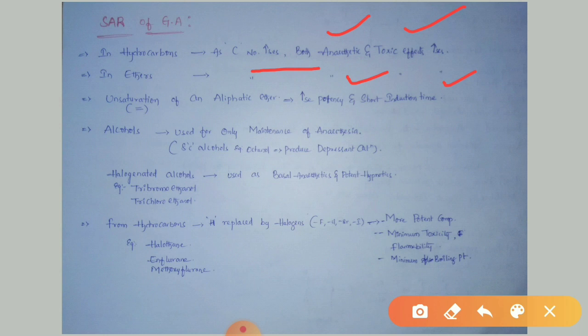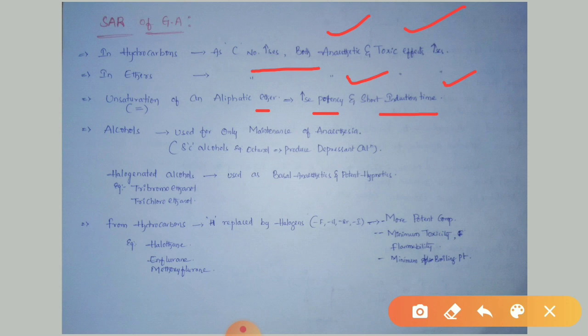If unsaturation, that is a double bond, is present, the unsaturation of an aliphatic ether increases the potency and shortens induction time. So the potency of the drug molecule will be increased if the double bond is present in the structure of ether. Next, coming to the alcohols.